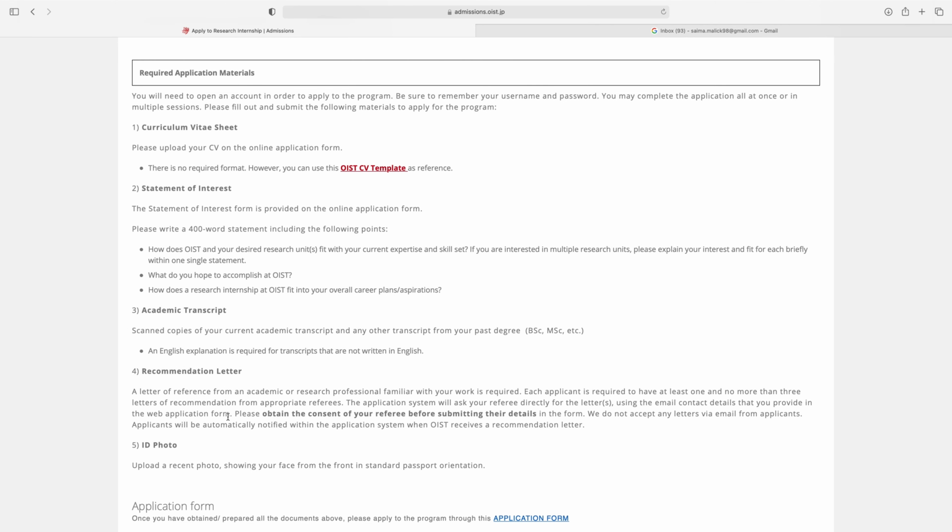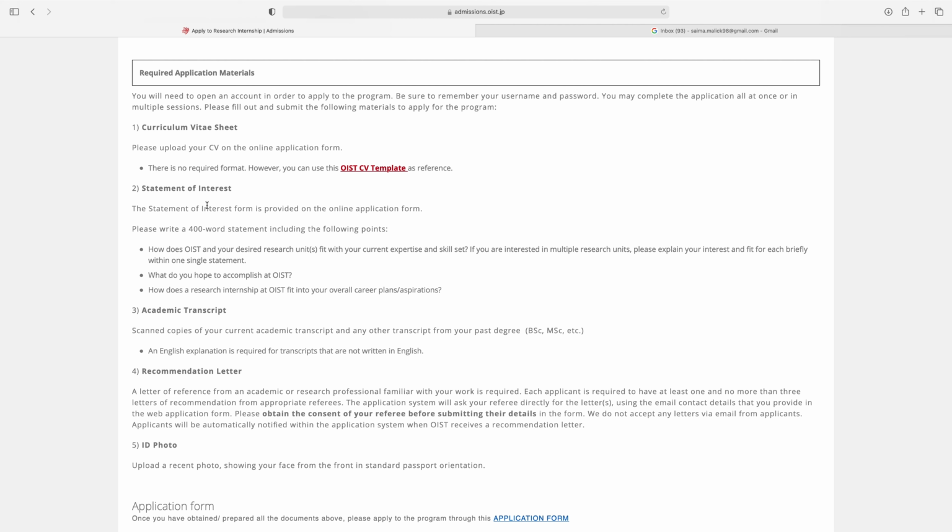So you will need to open an account in order to apply to the program. Be sure to remember your username and password. You may complete the application all at once or in multiple sessions. Please fill out and submit the following material to apply for the program. First, please upload your CV on the online application form. There is no required format. However, you can use this OIST CV template as reference.